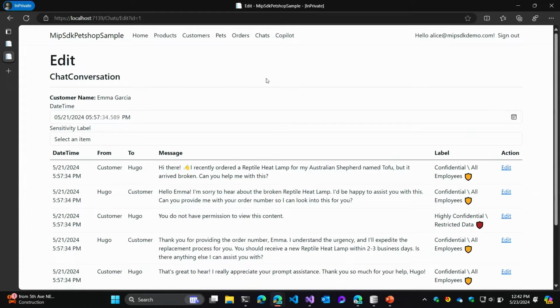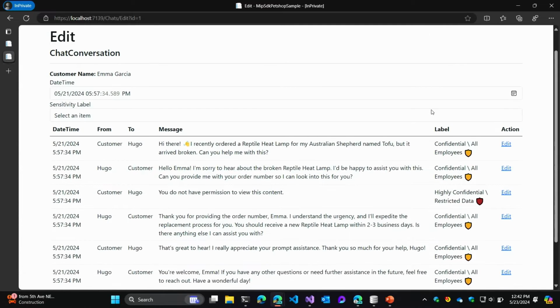So a few things right away you'll notice. First, we have this label column. What we've done as part of our application is integrate with the Information Protection SDK to apply sensitivity labels to this information in our database.